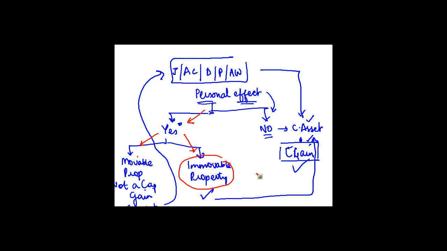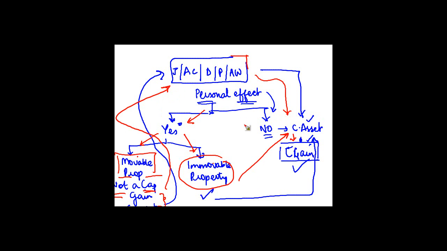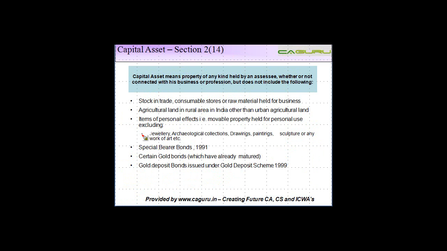If it is immovable, it is a capital asset, taxable. If it is movable, then it is not a capital asset and hence the gains are not chargeable under the head capital gain, except for these 5 categories. If these 5 are there, these in any case are considered as a capital asset and hence taxable under the head income from capital gains.